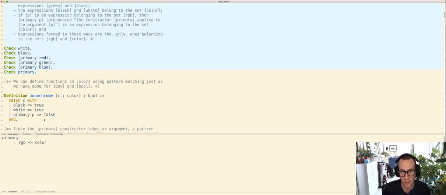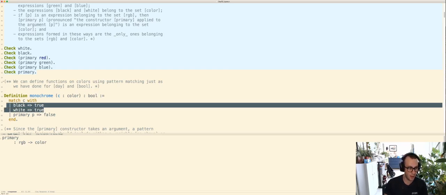Literally, that usually means grayscale, black and white. Is this a black and white color? So monochrome says, okay, I'm a function monochrome. You give me a color C, I'll return a Boolean saying whether or not I'm black and white. So we match C, and if it's black, white, okay, that's true.